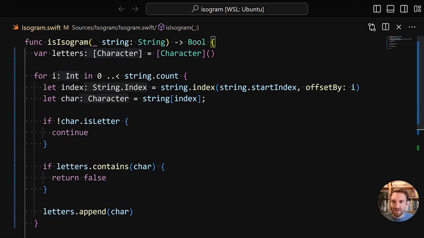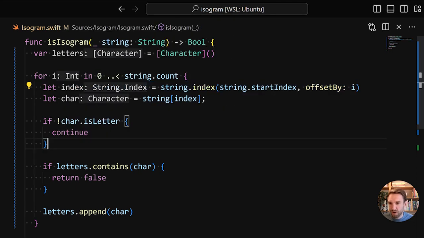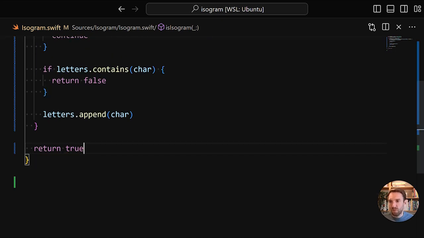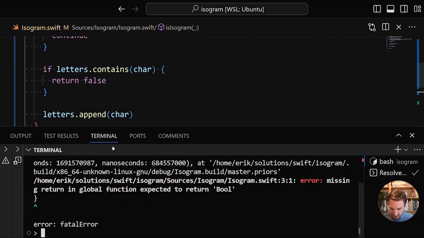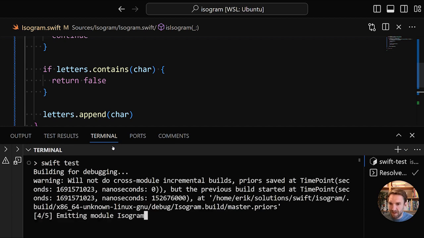Just to reiterate, we're iterating over the index. We're converting the regular integer to a string index to get the character. Then if it's not a letter, we'll just ignore it. If it is a letter, but it was one that we've already seen, we're going to return false. Otherwise, we'll return true. So let's try and run swift test.